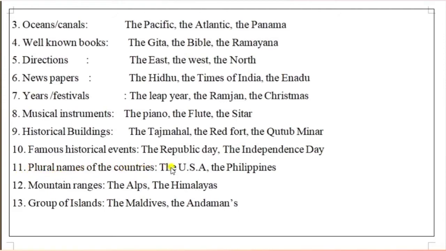Plural names of countries also take "the": the USA, the Philippines. Before these countries we have to use "the".